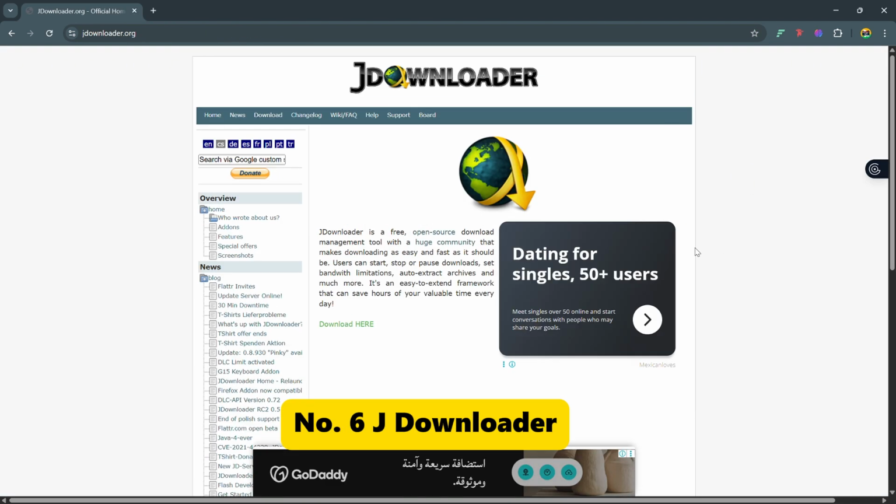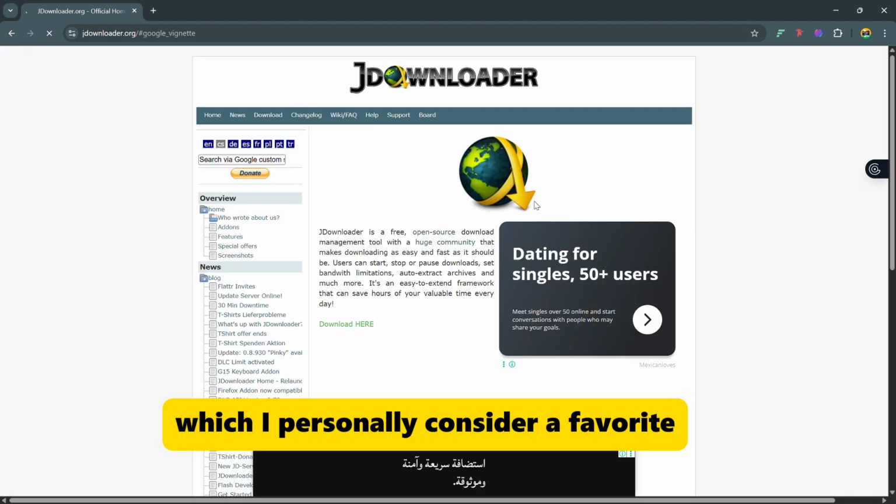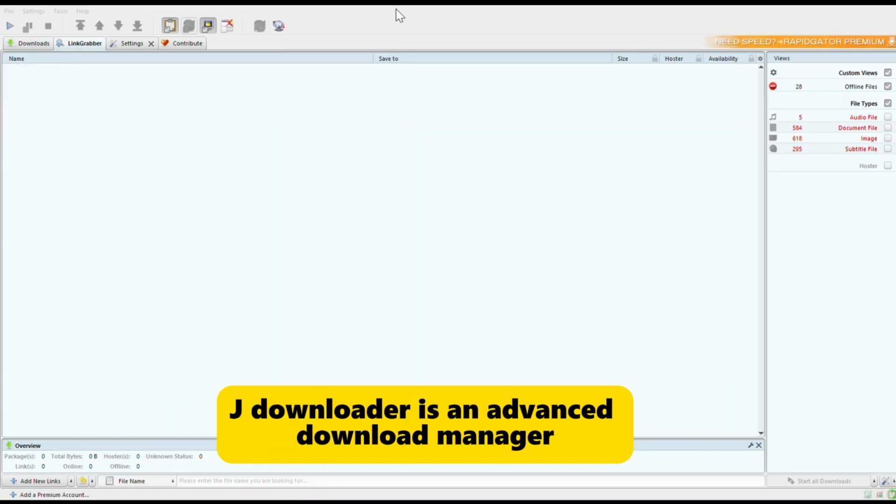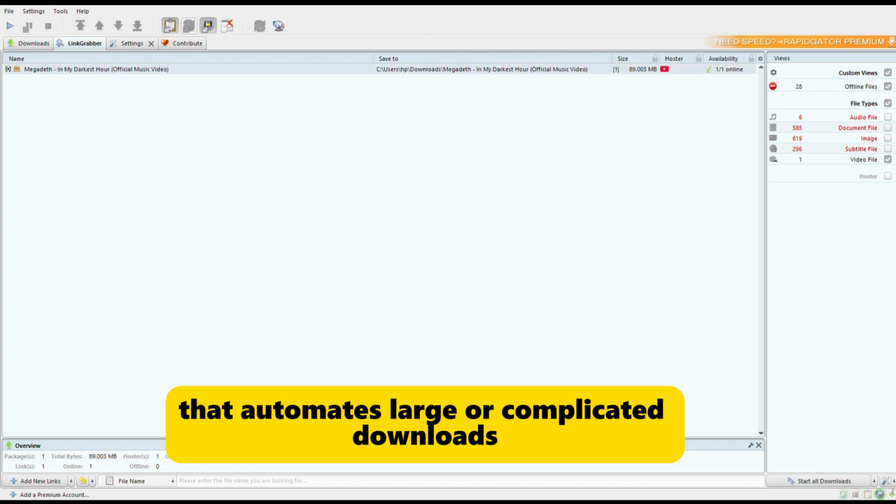Number 6. JDownloader. One of the OG softwares which I personally consider a favorite. JDownloader is an advanced download manager that automates large or complicated downloads.